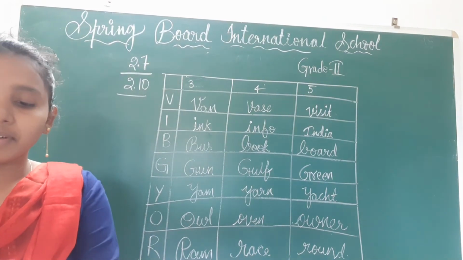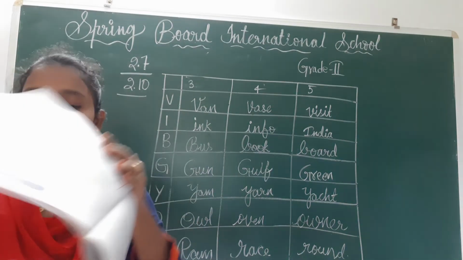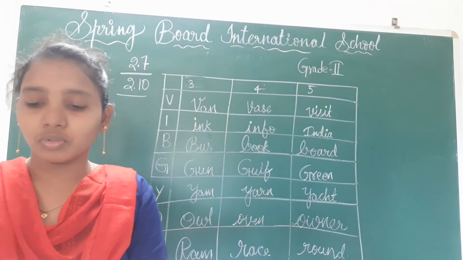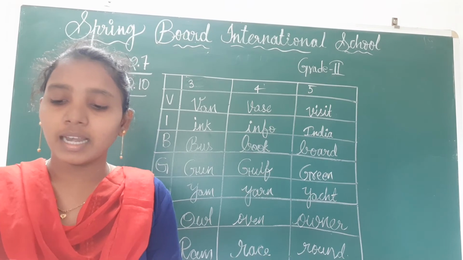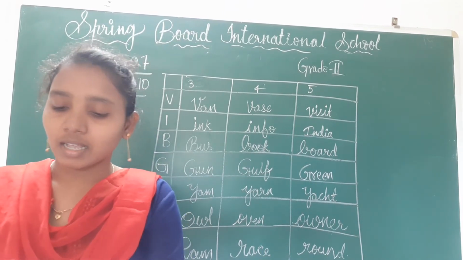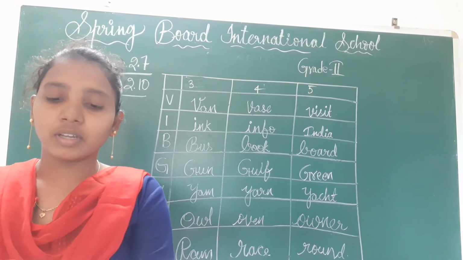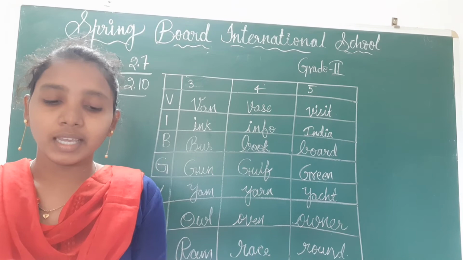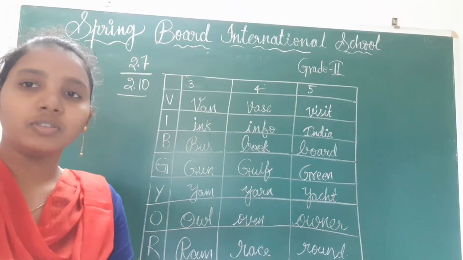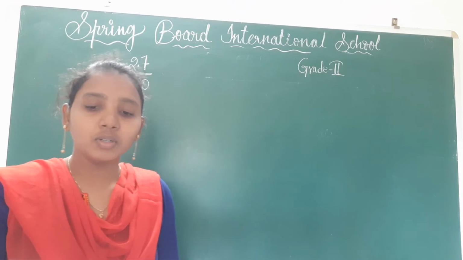Okay, now everyone open your companion books, children. With this we have completed our studio. One more is there, Let's read aloud, we can see in next class. Now everyone open your companion 2E, children.